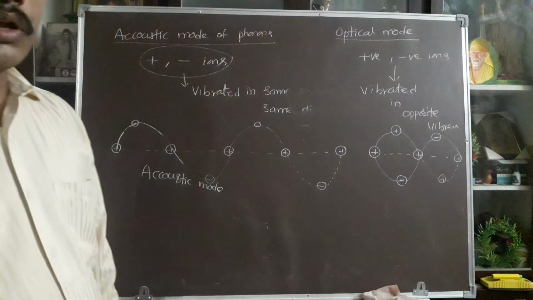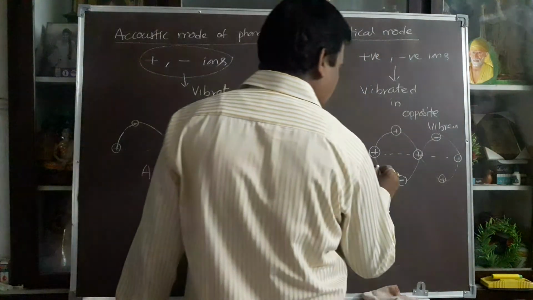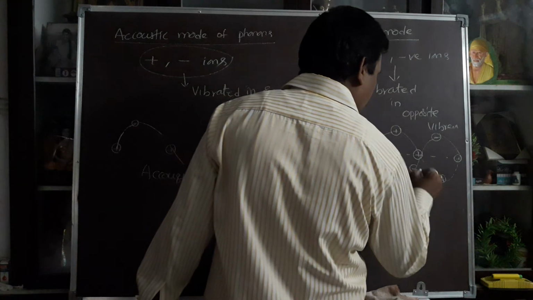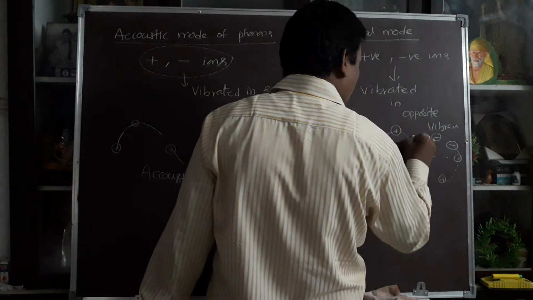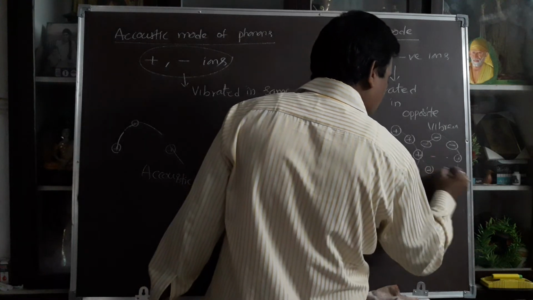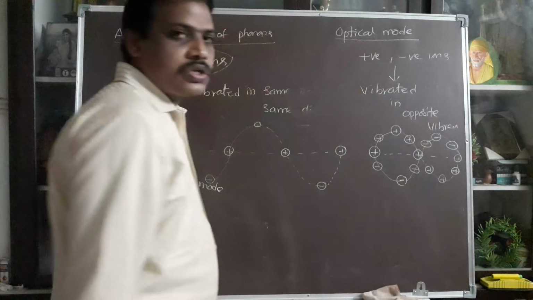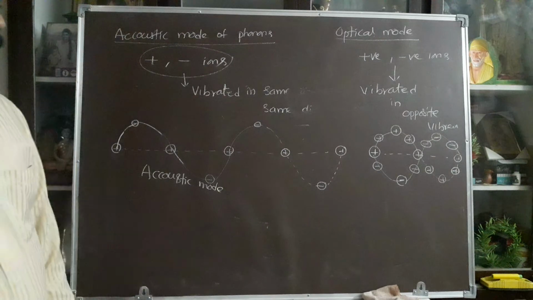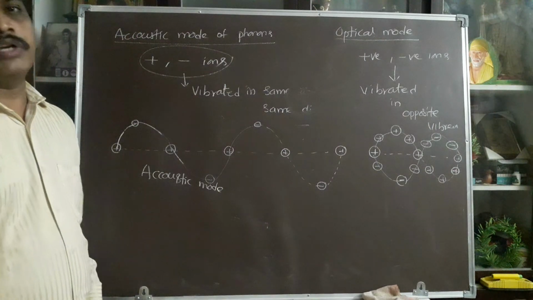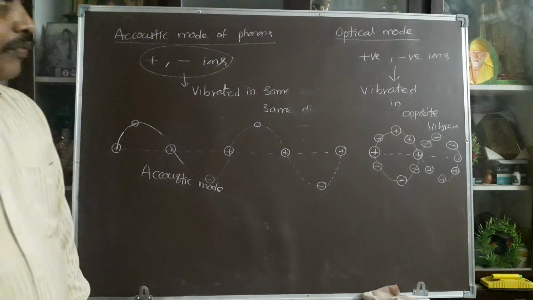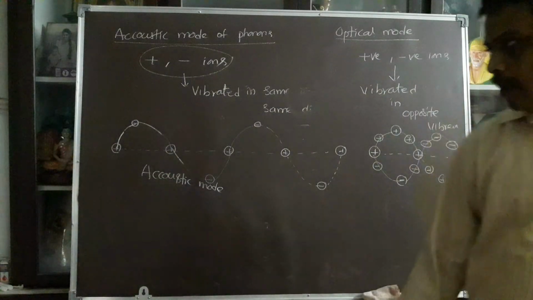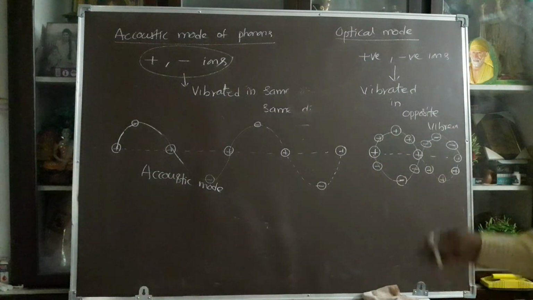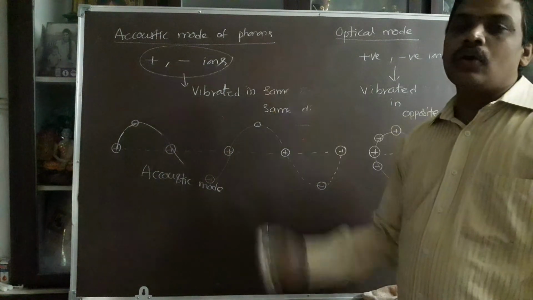Otherwise, you can take it like this: negative, negative, negative, negative, positive, positive, positive, positive. So the positive and negative particles vibrate in opposite directions. That mode of phonons is called the optical mode. Where the same swing exists, that mode is called the acoustic mode.